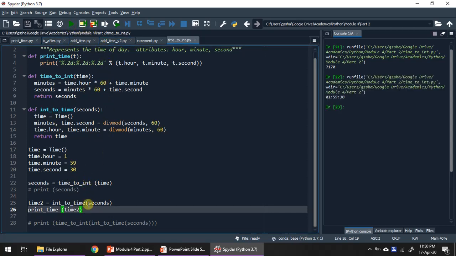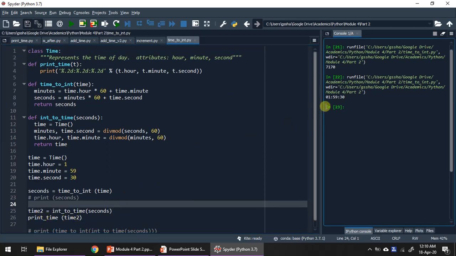I have passed 7170 seconds to this function, and this function has converted all the seconds into so many number of hours, minutes and seconds, and it has sent the time object as the return type. The return type time is assigned to time2, and I am going to print the time2 object. The output of time2 is 1 hour 59 minutes 30 seconds, that is same as the initial assignment.